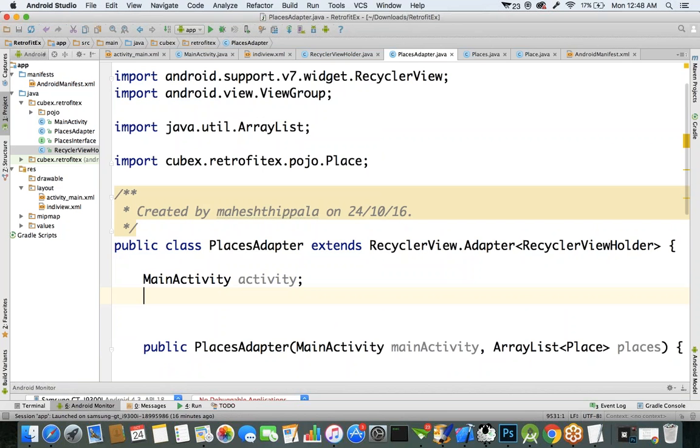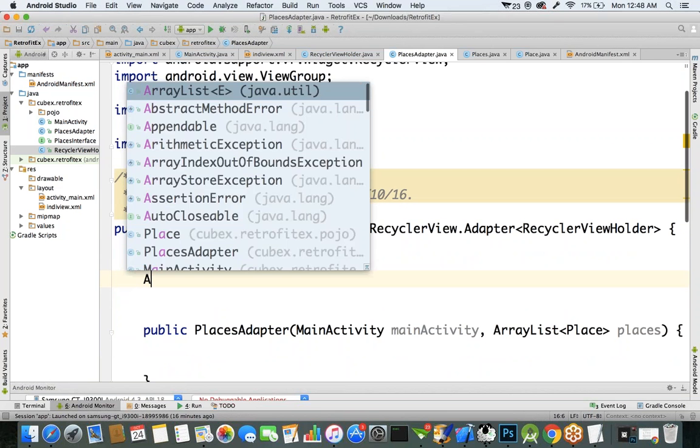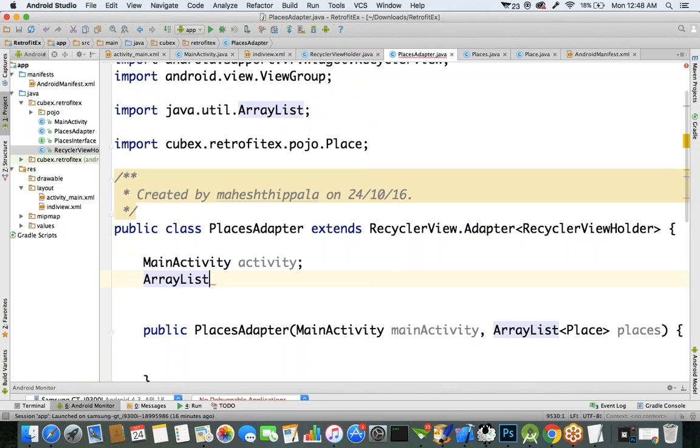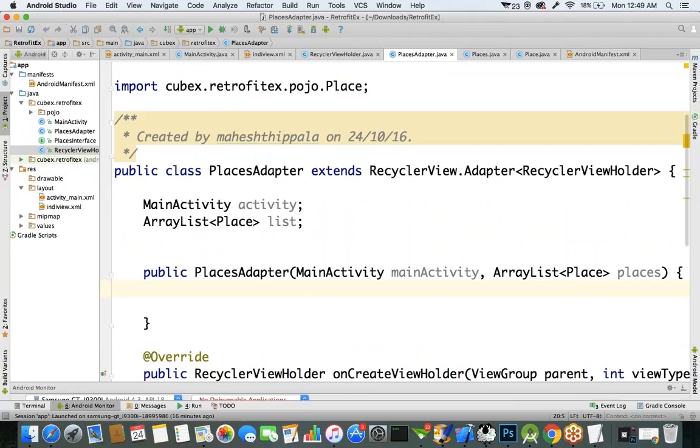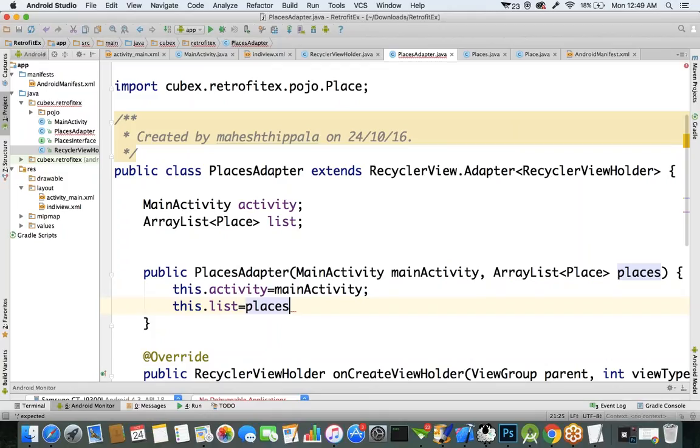One is the main activity object. The second is the array list object, an ArrayList of a type you have to specify. Now in the constructor we specify this.activity equals main activity. We are assigning the local variable to the global variable, and this.list equals the list.